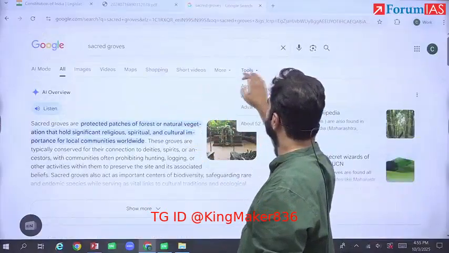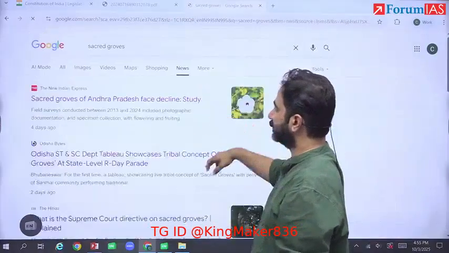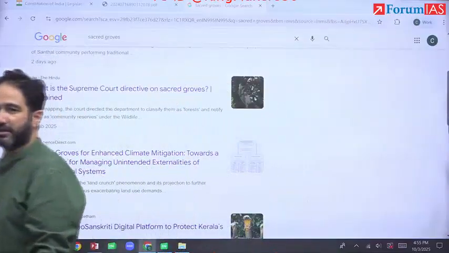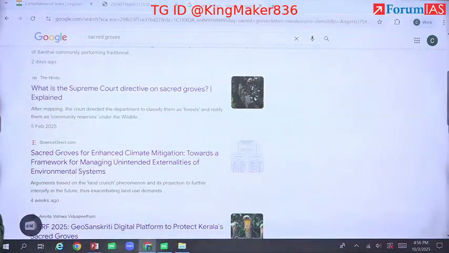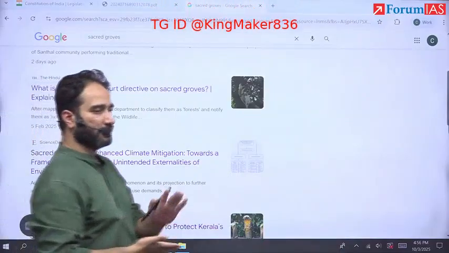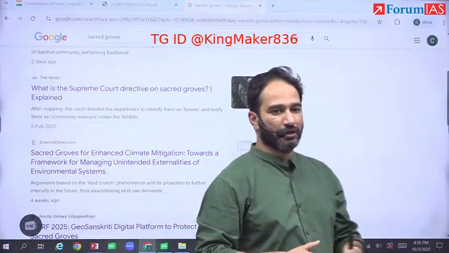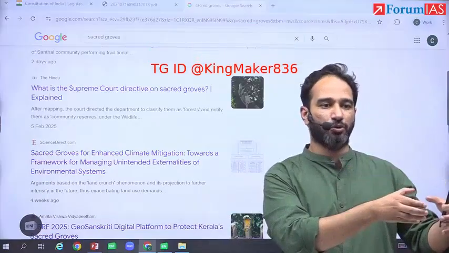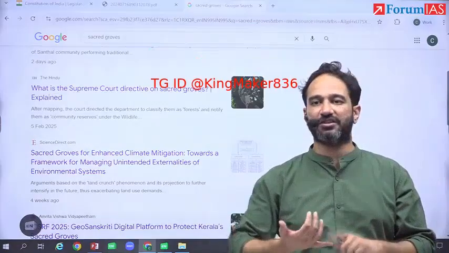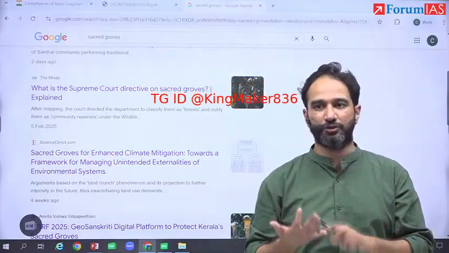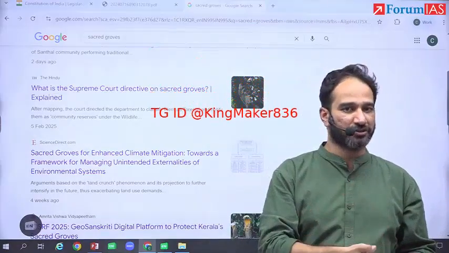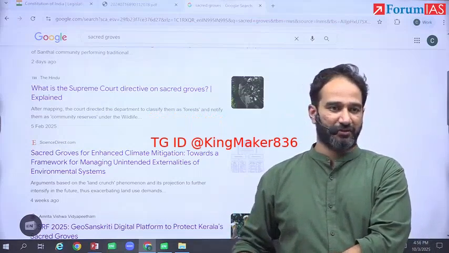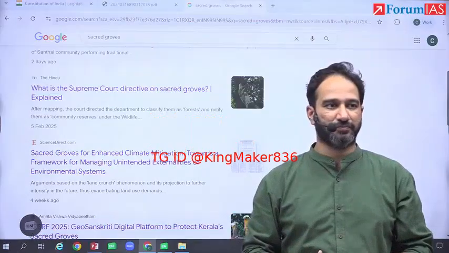The Supreme Court gave a judgment that these sacred groves, for communities within Rajasthan, Andhra Pradesh, Telangana, where certain trees and groups of trees are very sacred to the local community, have to be protected. It is a fundamental duty of the citizens and of the state to protect them, not just in relation to protection of the environment, but also for their religious relevance. You get this conceptually?